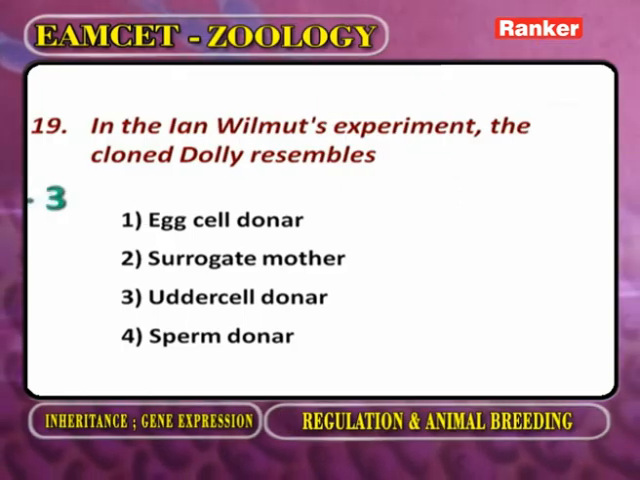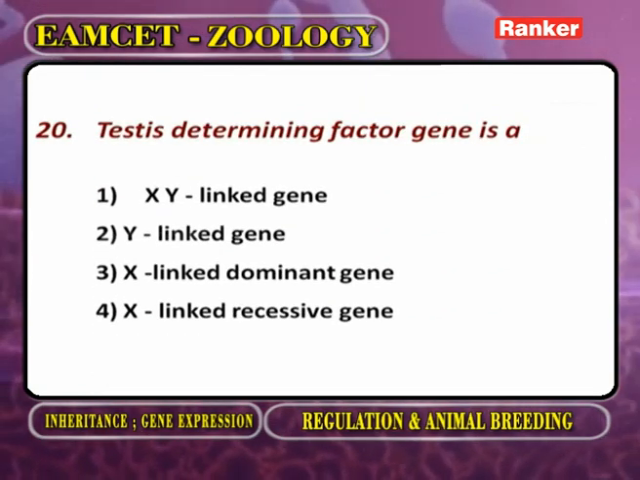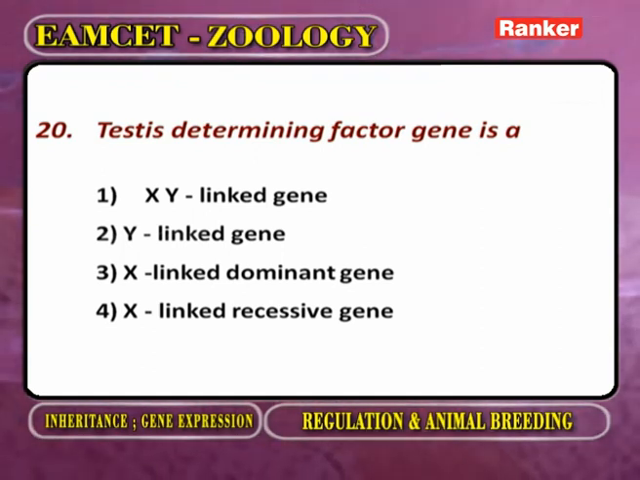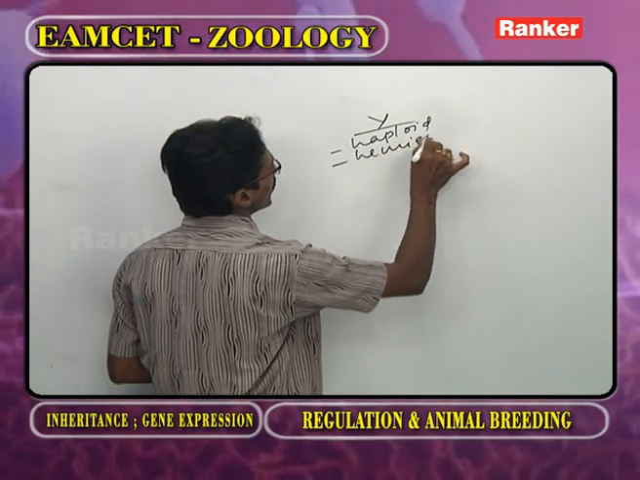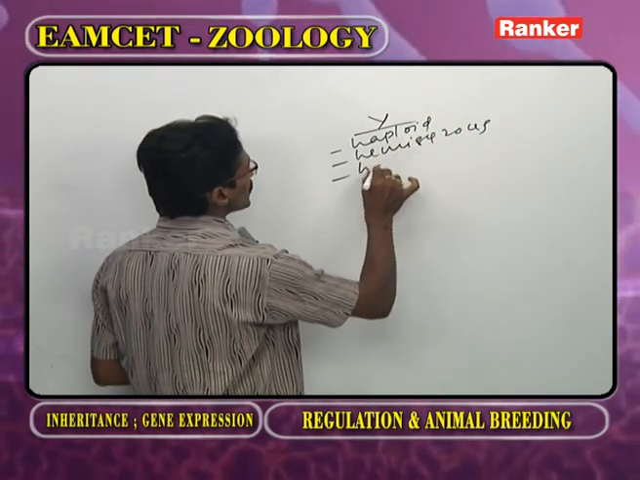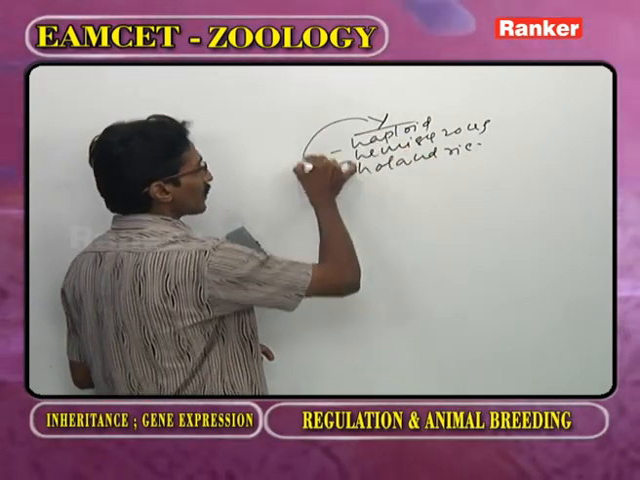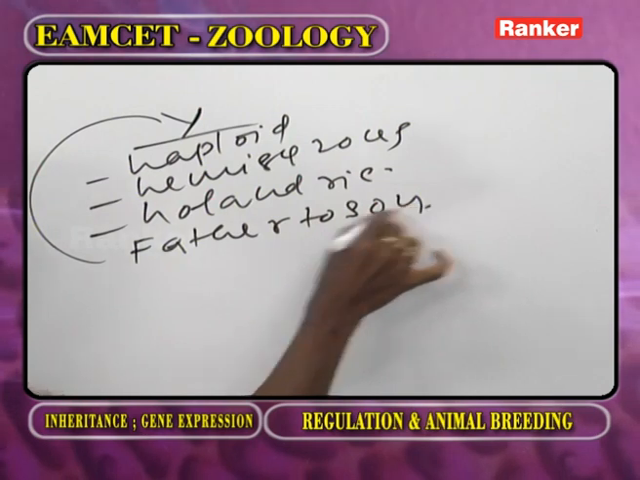So, the answer is, next question, testis determining factor gene. Now as we observe the Y chromosome, the genes present on the Y chromosome are haploid. They are also called hemizygous. They are also called holandric. Okay. Always the Y chromosome passes from father to son only.